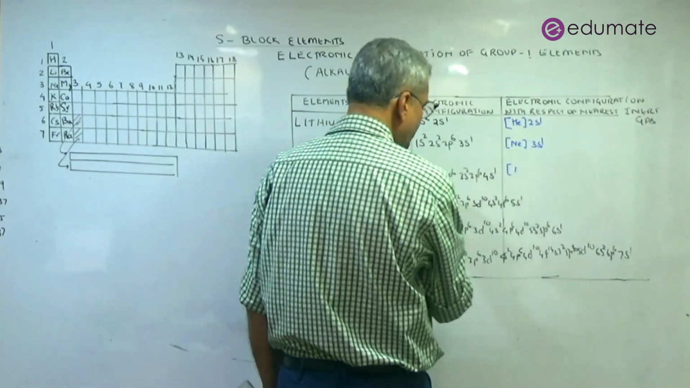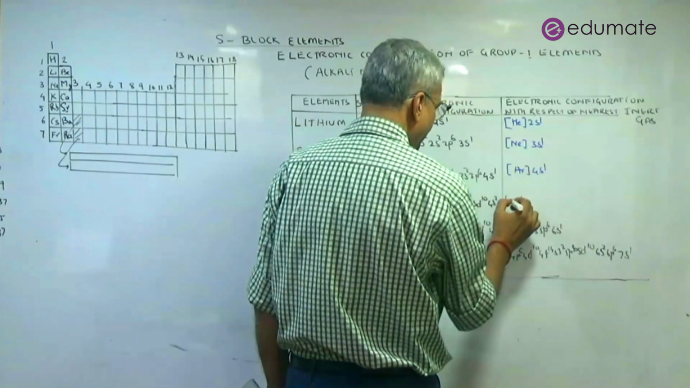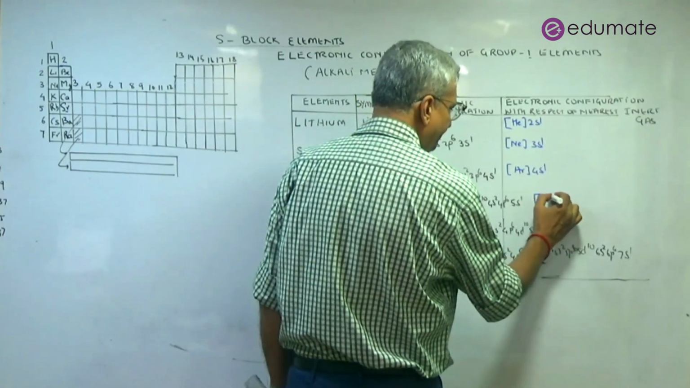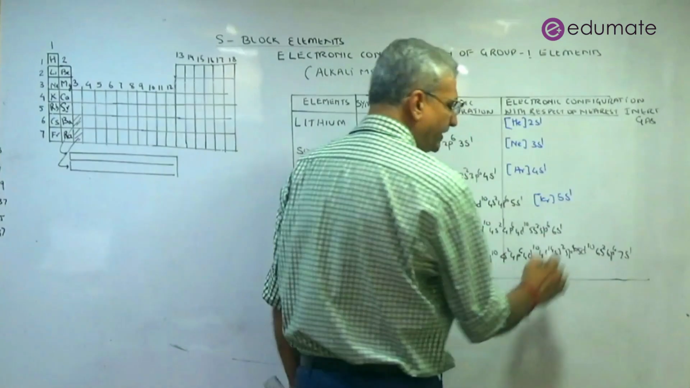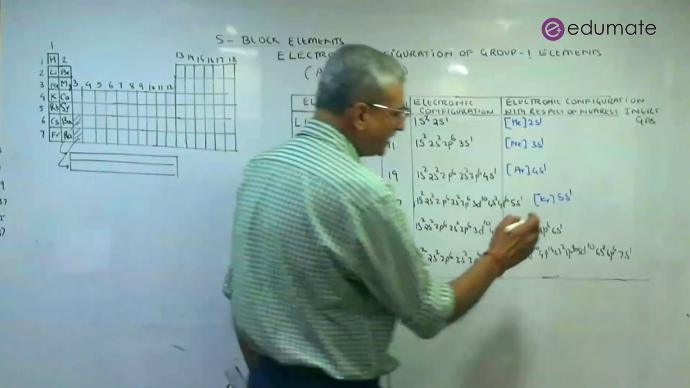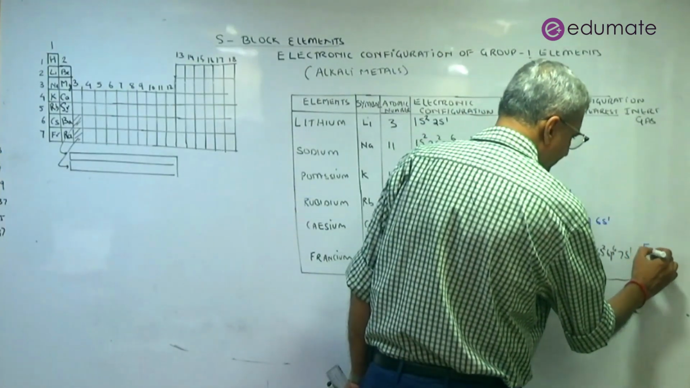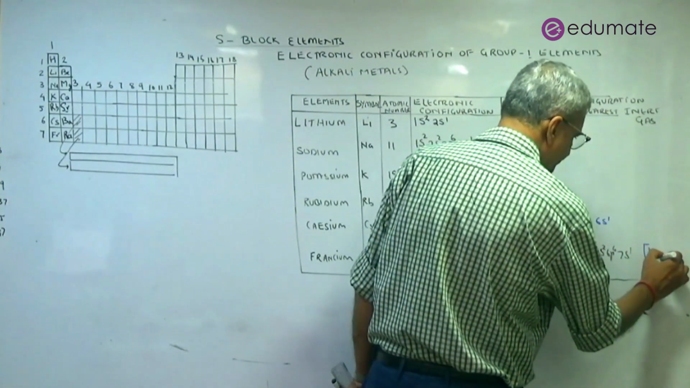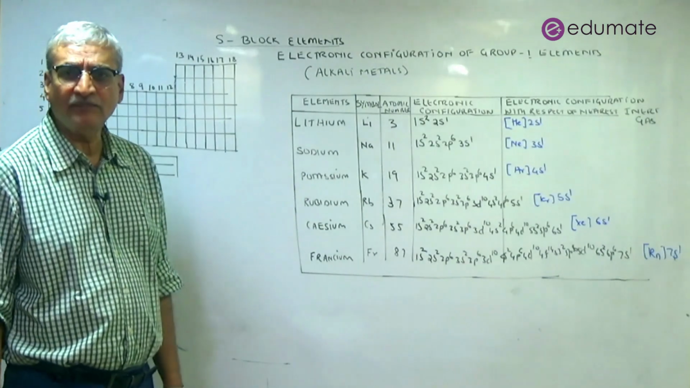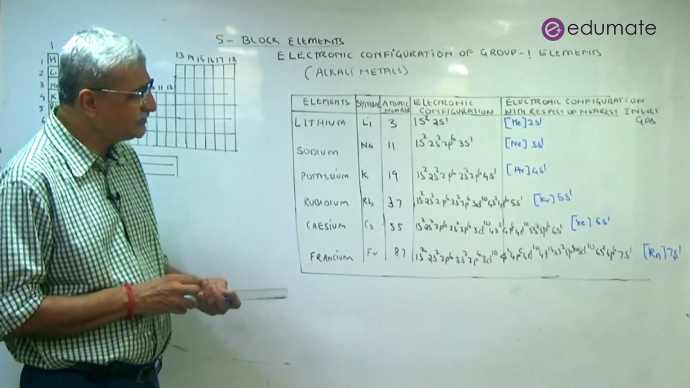Helium, neon, 1s2, 2s2, 2p6, 3s2, 3p6 is argon 18. So 19, 4s1. Here we can write this as helium, neon, argon. This will become krypton. Then this will be 5s1. This way, helium, neon, argon, krypton, this will be xenon, 6s1. And we can write this as xenon, radon, 7s1. So this kind of nomenclature, electronic configuration, is also accepted. It is clear. So it becomes easy to remember.